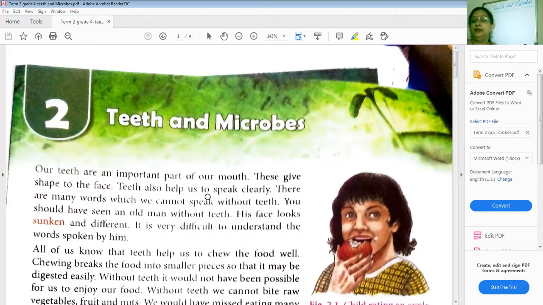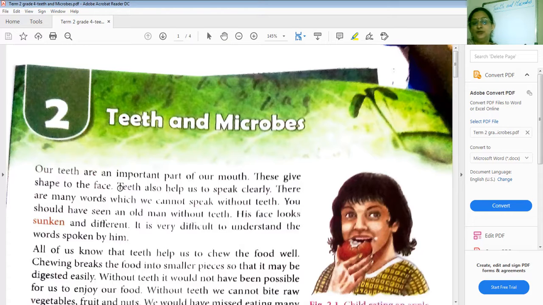Can you imagine a person without teeth, like old people? With teeth they look different, and without teeth they look different because they have dentures. Sometimes they keep dentures, and the whole face will look different if your grandfather or grandmother takes out the dentures and you see them without them. So what do you understand by this? The teeth give a shape to the face, right? That is what we are learning in this lesson.